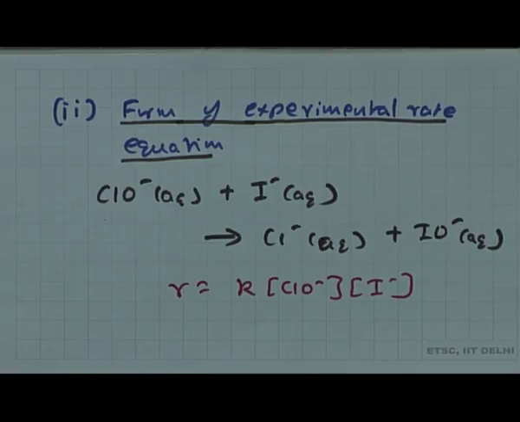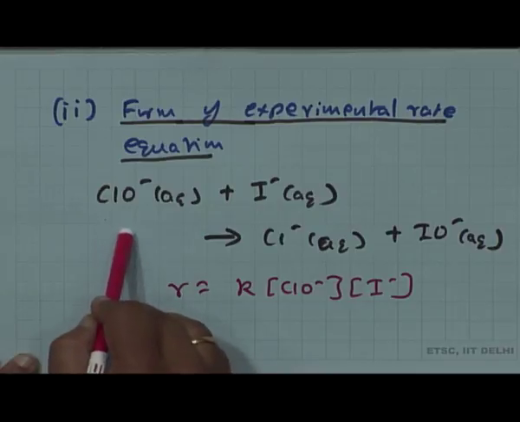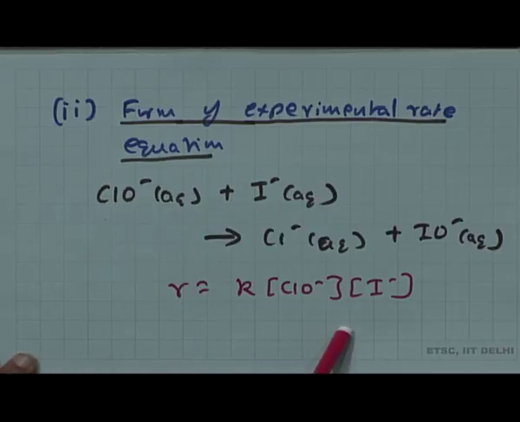Suppose nothing is told to you about the reaction. You look at this reaction, and to you it seems like a simple enough reaction, and you can say that the rate should be just as written out here: R is equal to K times the concentration of ClO minus times the concentration of I minus. Now, if this were an elementary reaction, that means if this reaction really was single step in nature, then this rate law is perfectly valid. Why? Because remember, by the definition of an elementary reaction, I can just by looking at the balanced chemical equation write down the rate law.